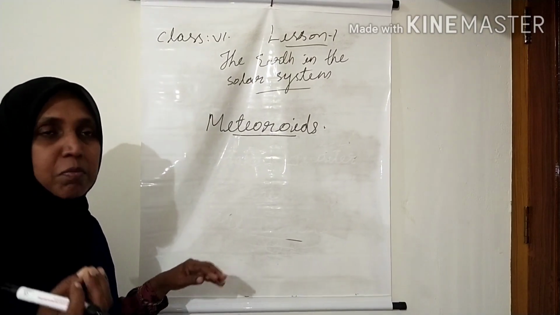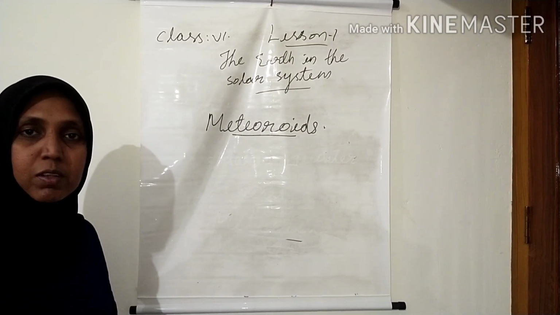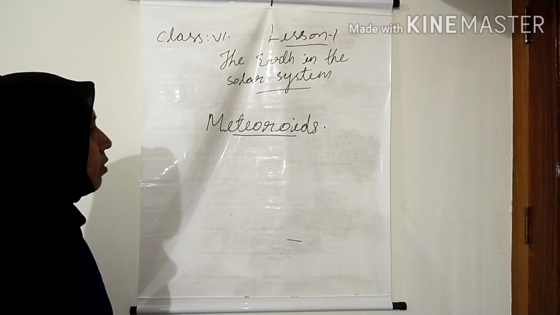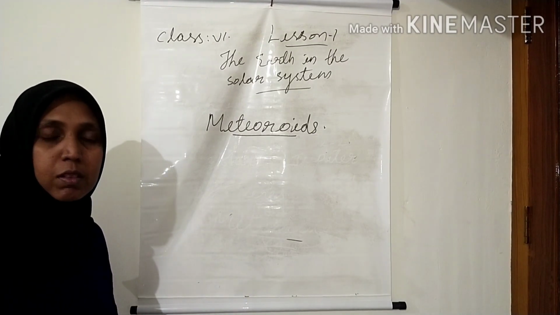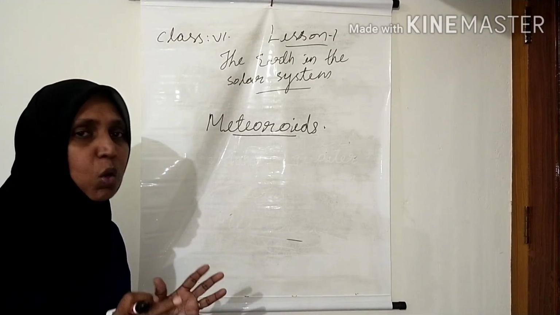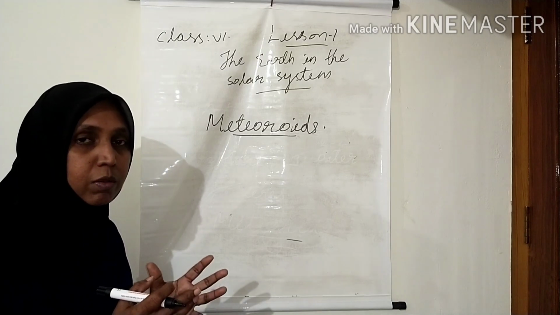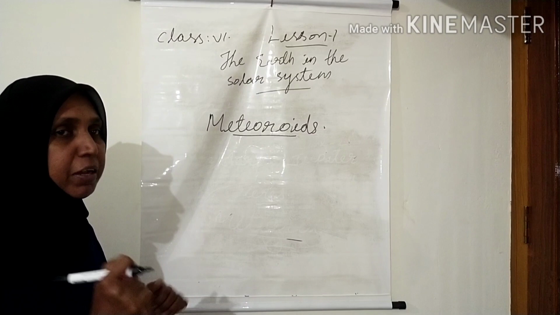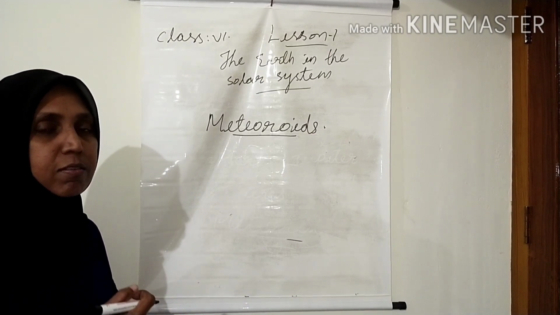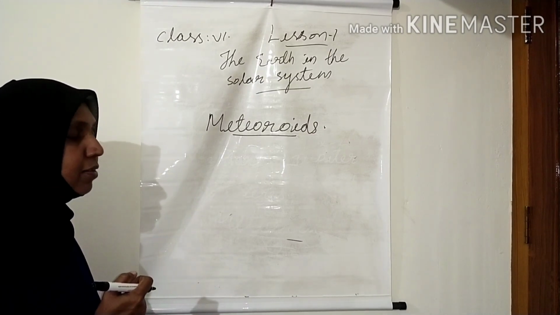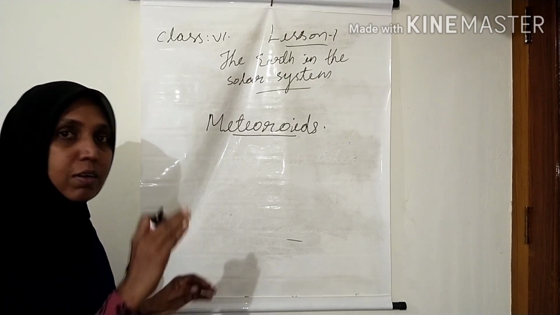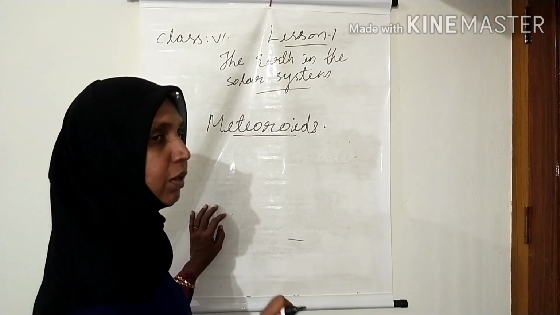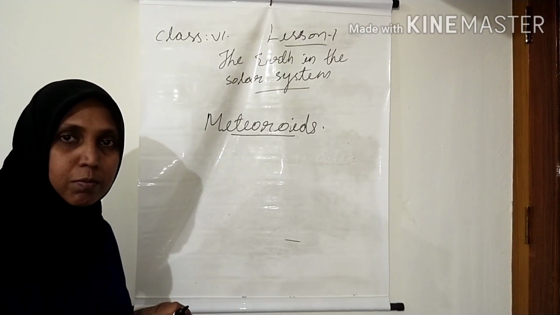Children, sometimes these meteoroids fall on the surface of the earth and create huge hollows. Hollow means holes, and they cause damage to plants and animals. But we know that our earth has an atmosphere, a thin layer of air.